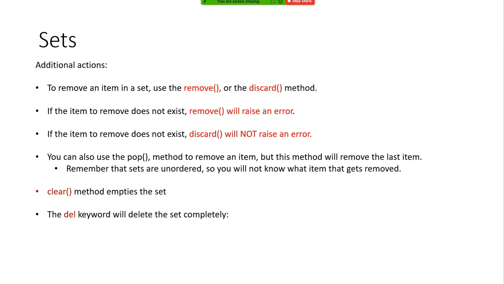Do you understand? Clear method empties the set. The del keyword will delete the set completely. Understand?